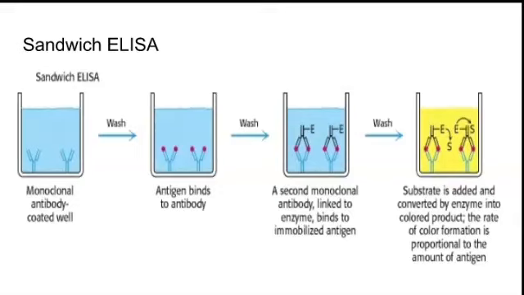So what they do first is coat the well with antibody, then wash it and add antigen, and again wash and add enzyme coated antibodies. This enzyme will react to the substrate which is added in the next step and give colors. With that color they will identify the amount of antigen or antibody.